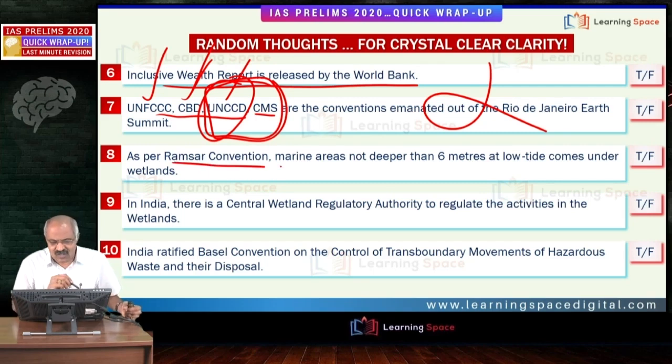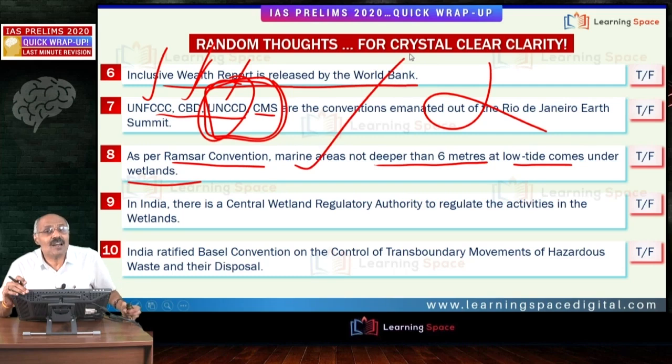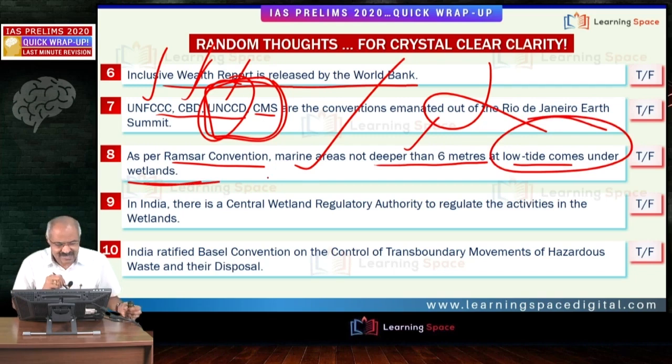As per the Ramsar Convention, marine areas not deeper than 6 meters at low tide come under wetlands. Absolutely correct. As per the Ramsar Convention, another important aspect is wise use of wetlands. And marine areas not deeper than 6 meters at low tide come under wetlands.